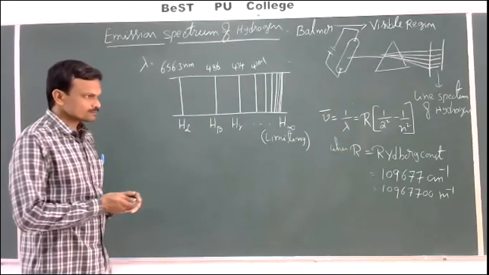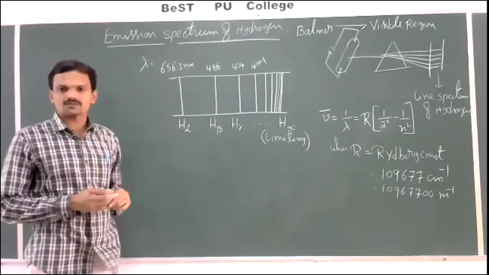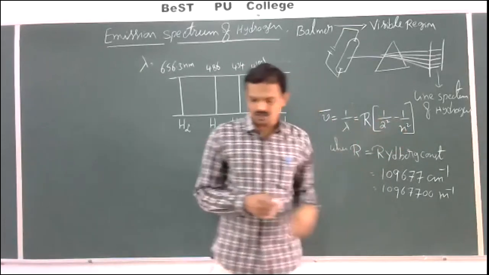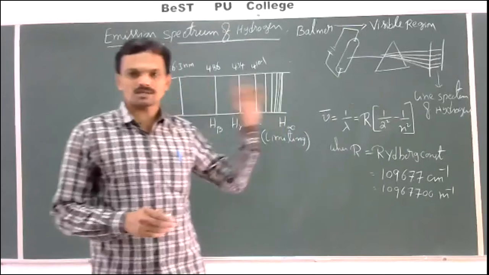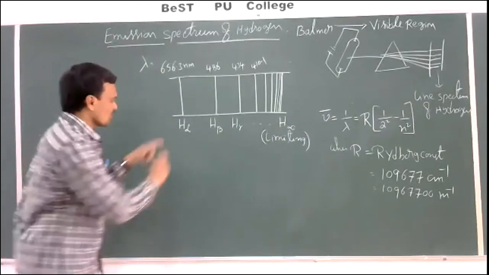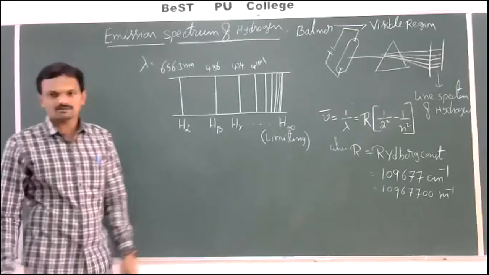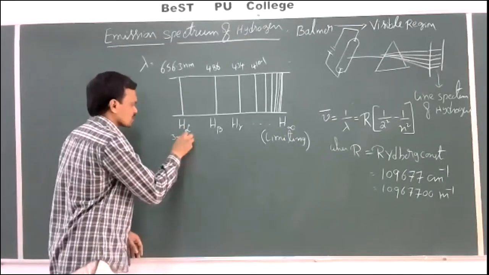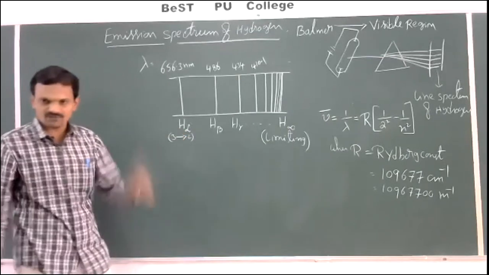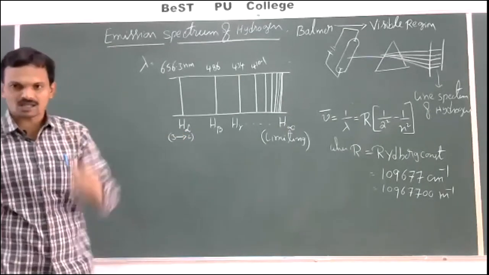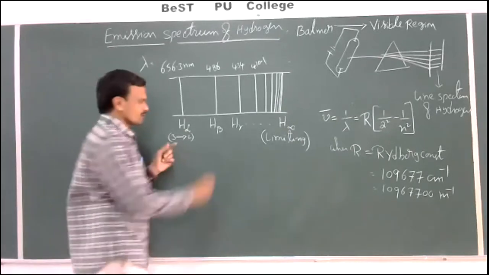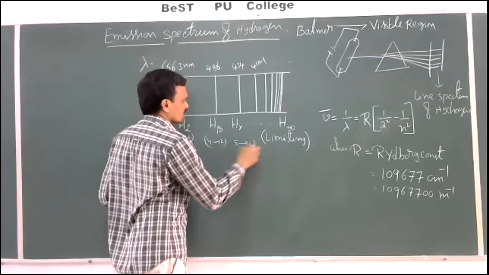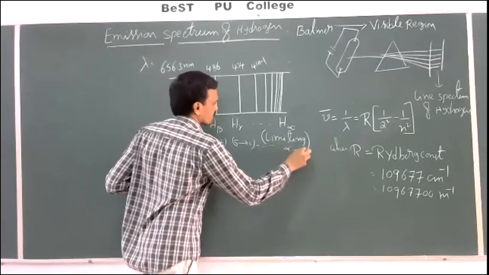That means when electrons jump from any higher orbit to the second orbit, we get this Balmer series. Let us see when the H alpha line is obtained. When an electron jumps from the third orbit to the second orbit, that is the first line. Then 4 to 2, 5 to 2, and so on, up to infinite orbit to second orbit.